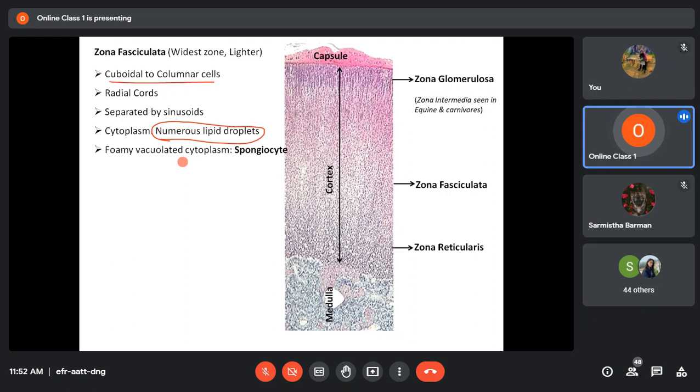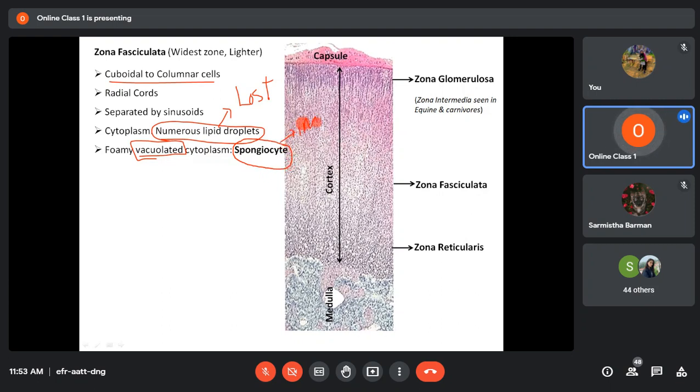During processing, actually, these lipid droplets are lost. Because of that, the cytoplasm appears vacuolated. That means there will be cavities within the cytoplasm of these cells, or they will have a foamy cytoplasm. Because of that, the cells of the zona fasciculata are also called spongiocytes.